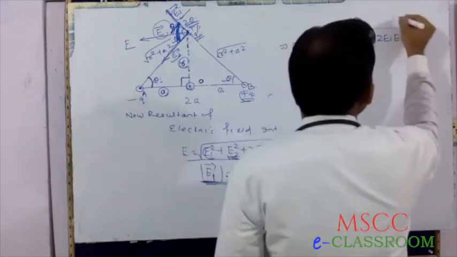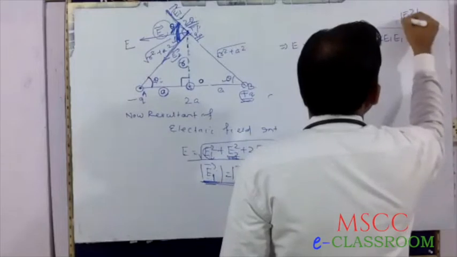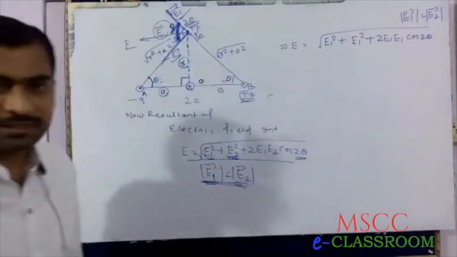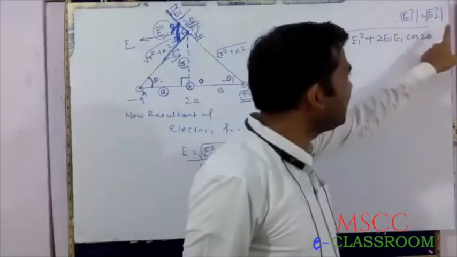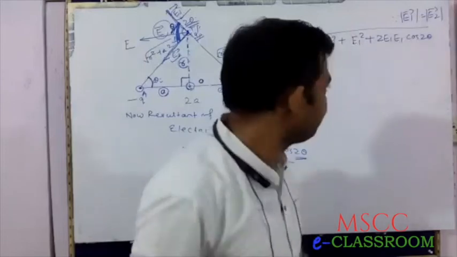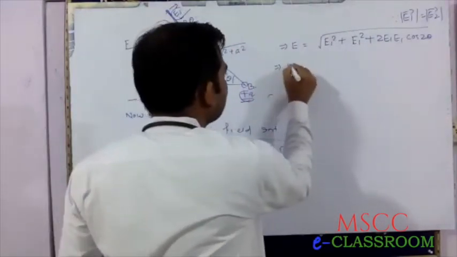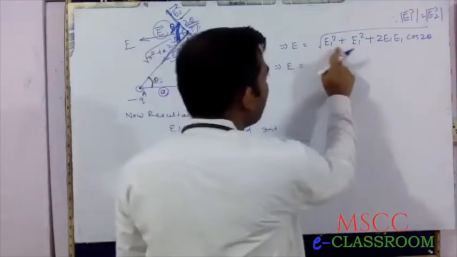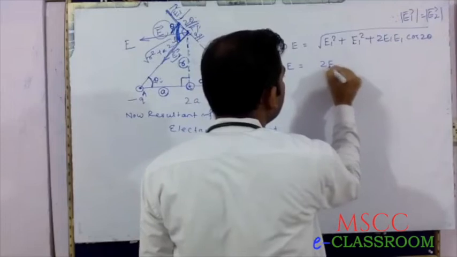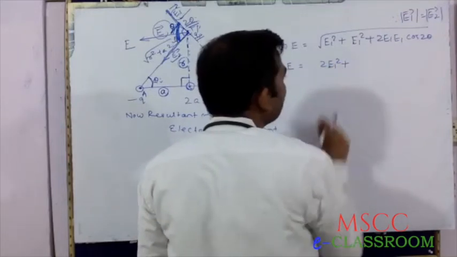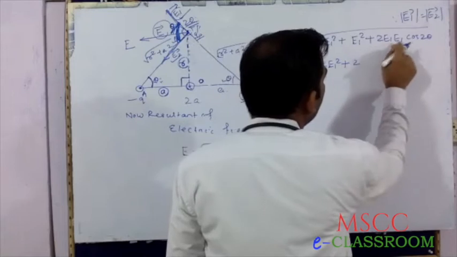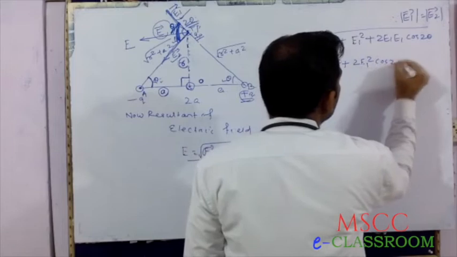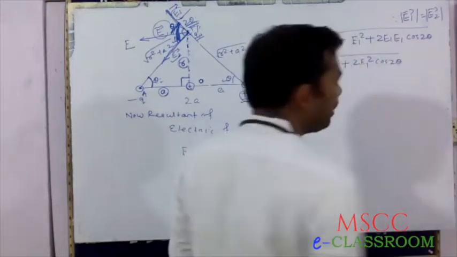The reason is that, as mentioned on this side, you already understand. That implies E equals the square root of E1 square plus E1 square, that is 2E1 square, plus 2E1 square cos 2 theta.